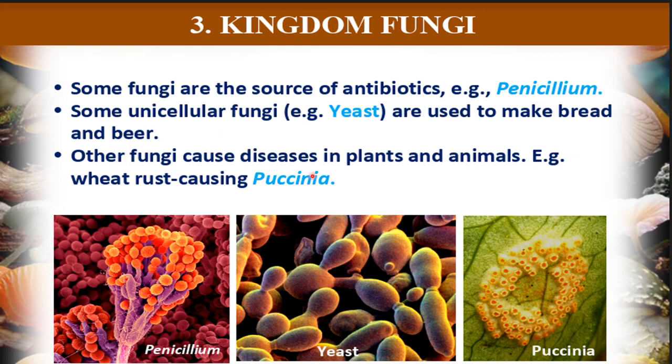Other fungi cause diseases in plants and animals. Example, Puccinia, causing wheat rust. So this is one more example of harmful fungi that cause wheat rust in our crops. So here you can see this is yeast, that is unicellular. This is penicillium, which provides us antibiotic, and this is Puccinia. This is the fungi which causes wheat rust disease in wheat.